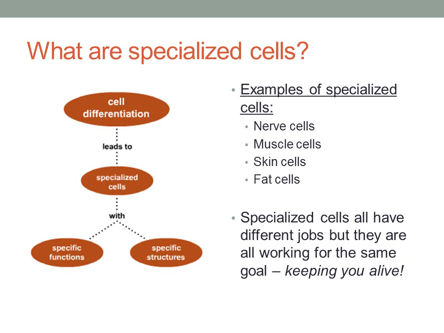What are specialized cells? So specialized cells are the product of cell differentiation. So this could be nerve cells, muscle cells, skin cells, fat cells. Specialized cells all have different jobs, but they all are working for the same goal, keeping you alive. So cell differentiation produces these specialized cells, which then work together in order to keep you alive.